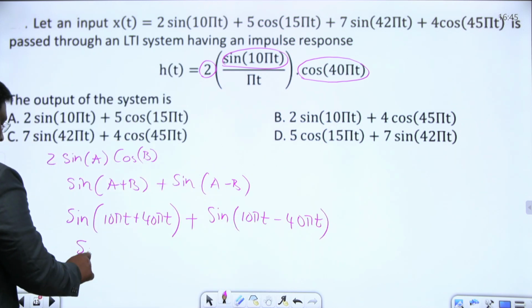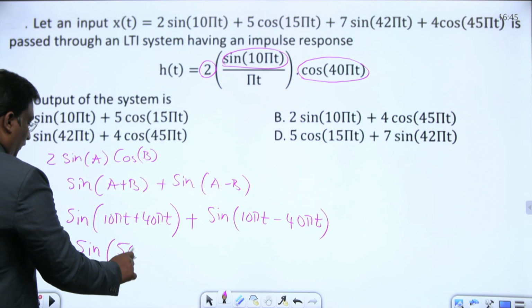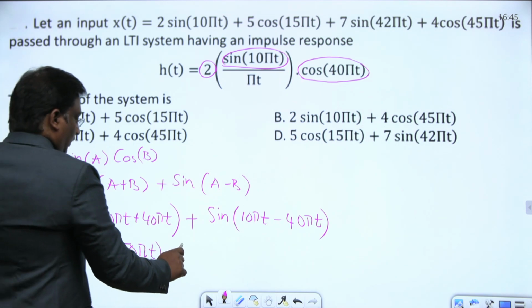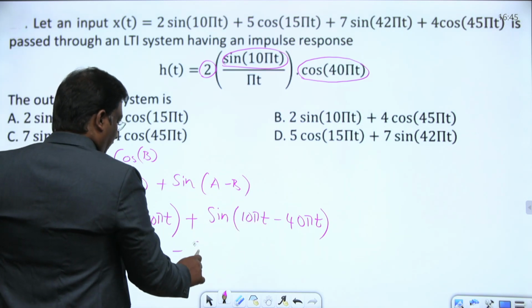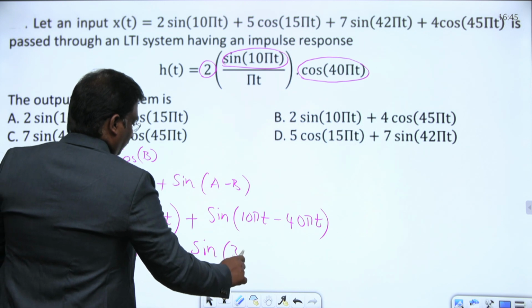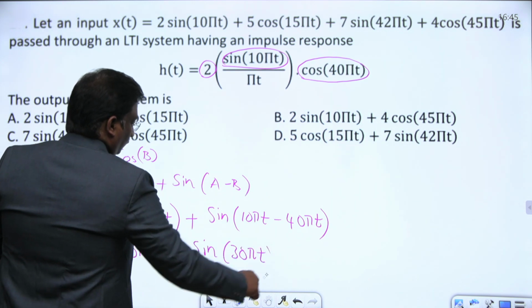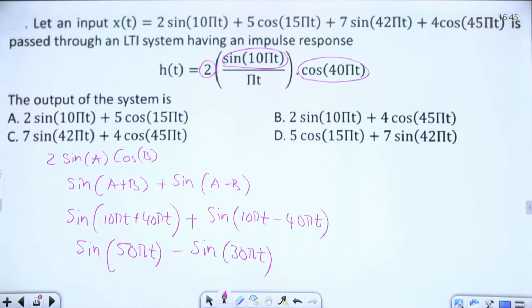Here you got sine of 50 pi t, plus sine of minus 30 pi t, which is minus sine of 30 pi t.